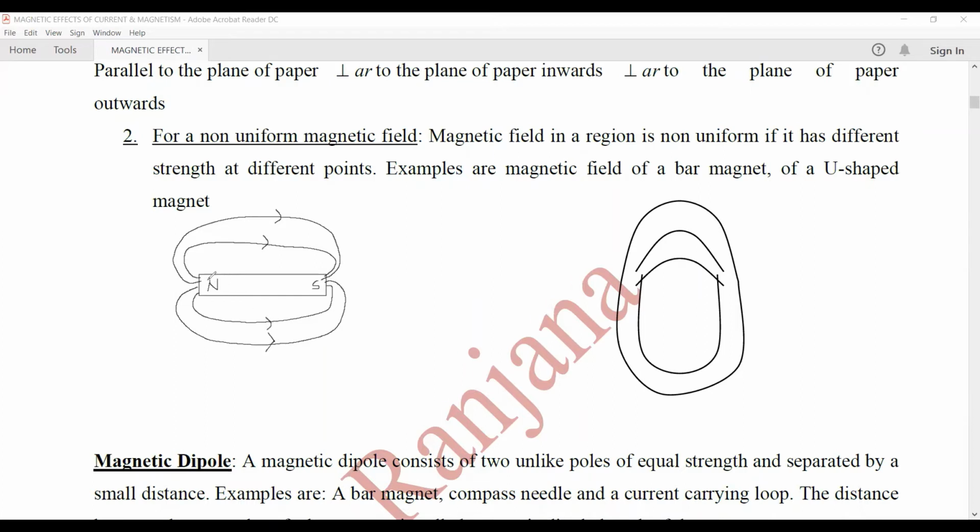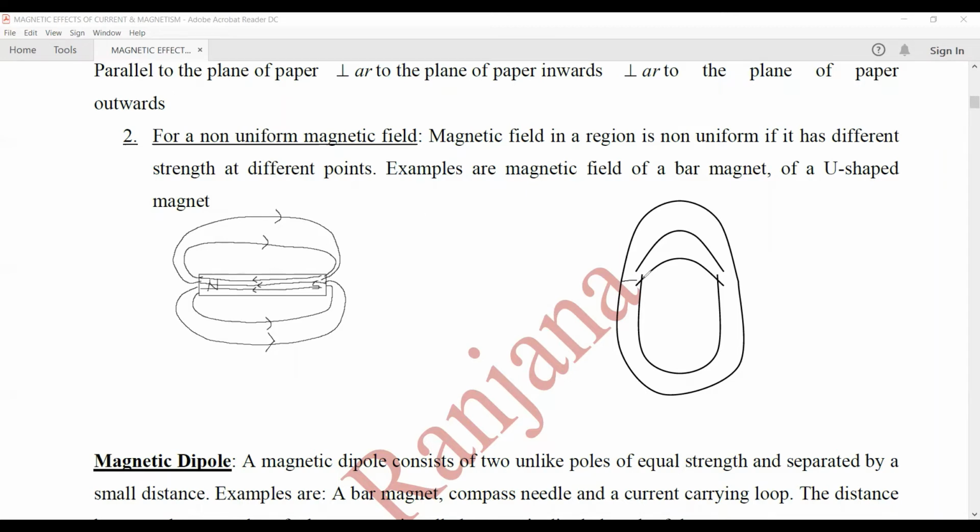The arrows are very important, as they give the direction of the magnetic field lines. Outside the magnet, you draw the direction from north to south.